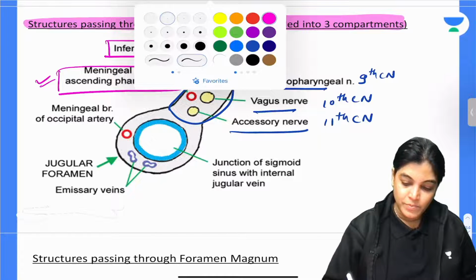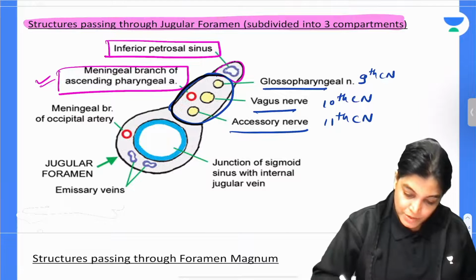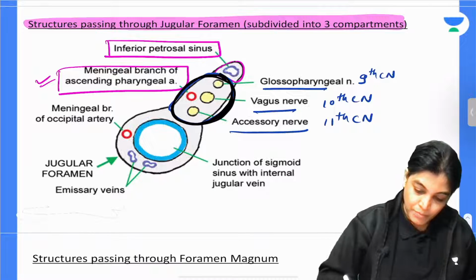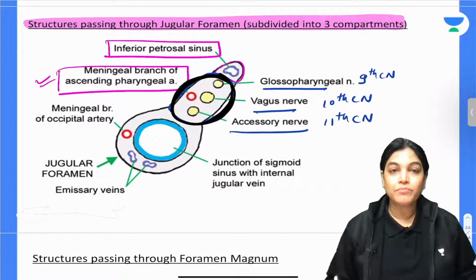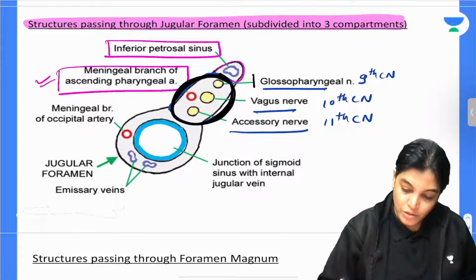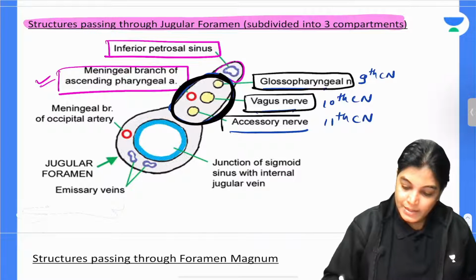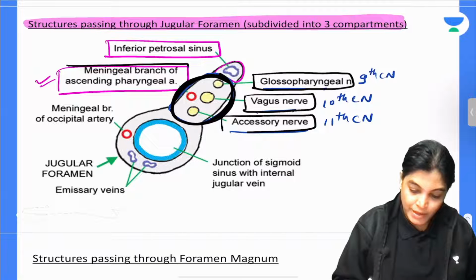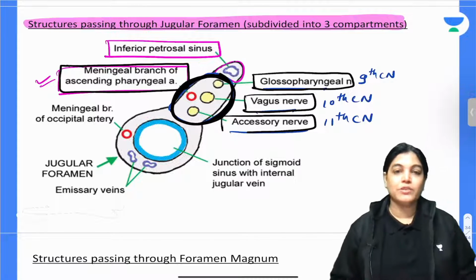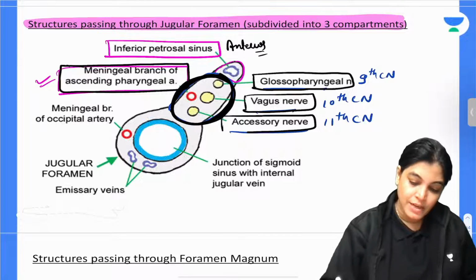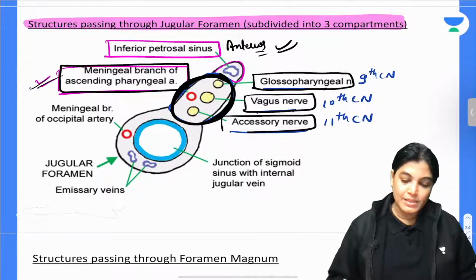So my dear aspirants, please note down, this compartment which I am encircling here is the middle compartment of the jugular foramen. Through this, the glossopharyngeal nerve passes, the vagus nerve passes, the accessory nerve passes, and the meningeal branch of the ascending pharyngeal artery passes. Through the anterior compartment, the inferior petrosal sinus passes.